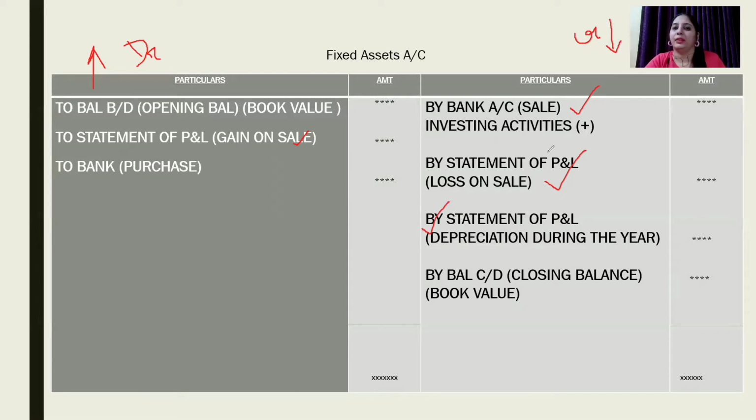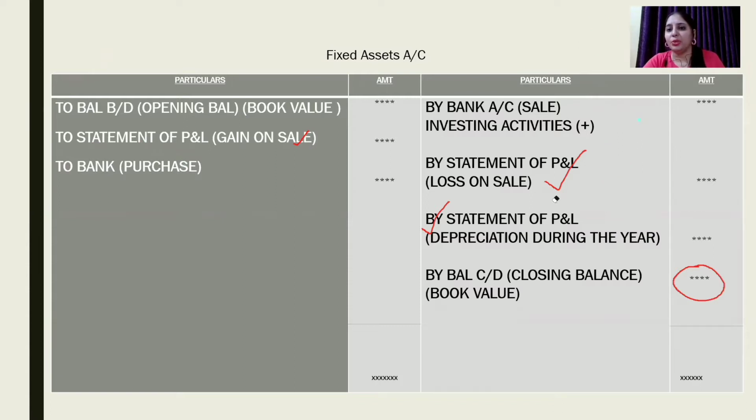Even after sale and loss and even depreciation, if there is increase in the closing balance, that means during the year we must have made some purchase of asset. So if both the sides are not telling and we are having some balance left on the debit side, then it is purchase of asset. I hope this account is clear to all of you.